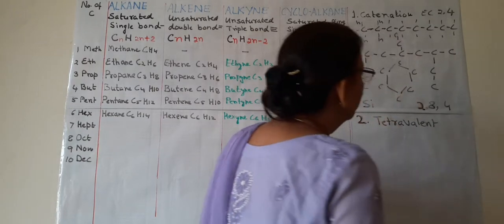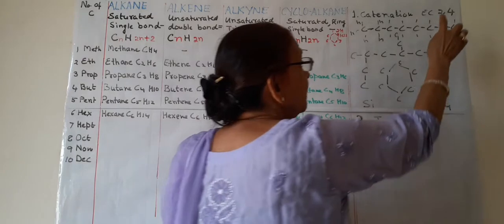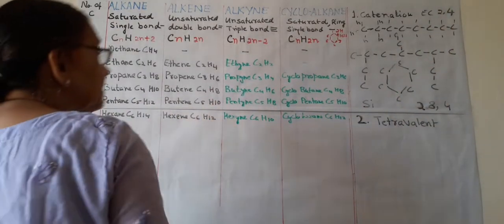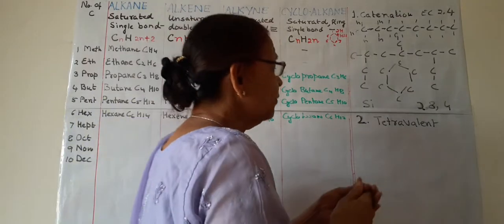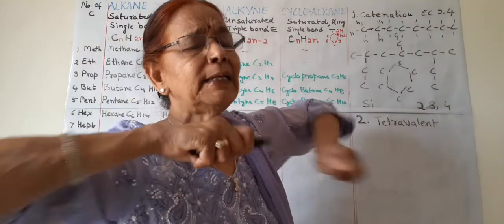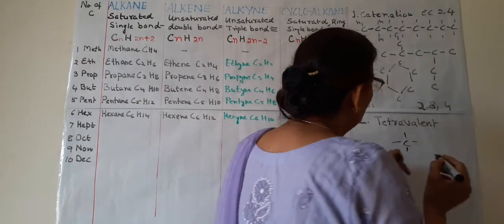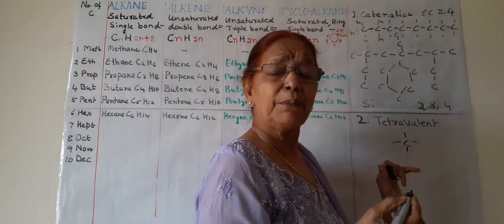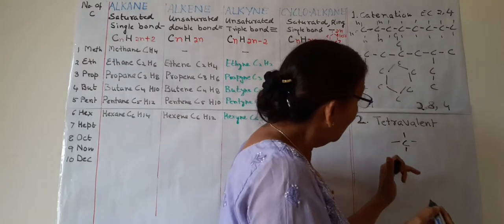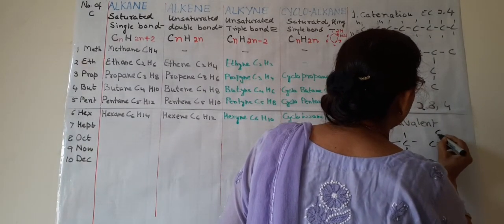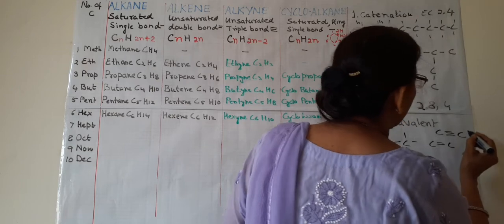That is, carbon is tetravalent like this. It has 4 valency, and so if 4 valency are there, 4 different elements can be joined to carbon, or it may have a double bond, or a triple bond.